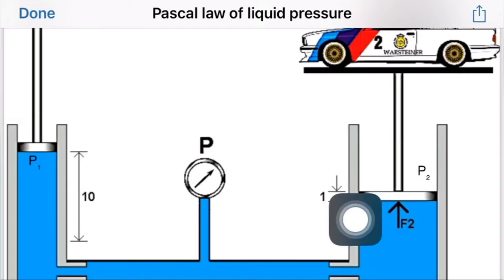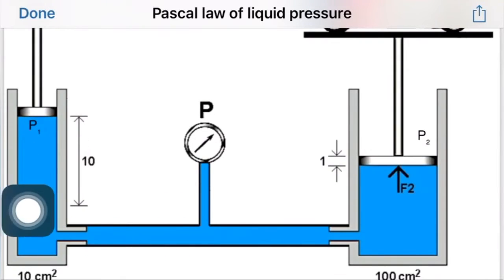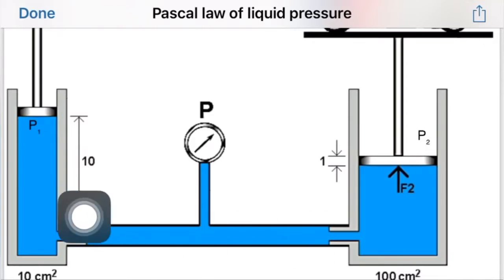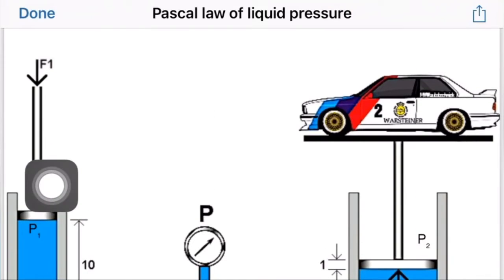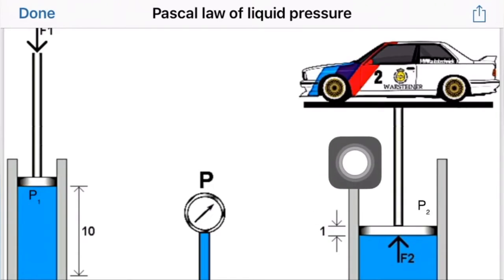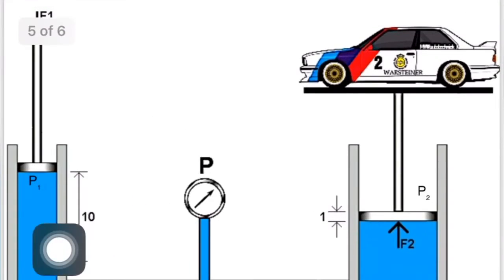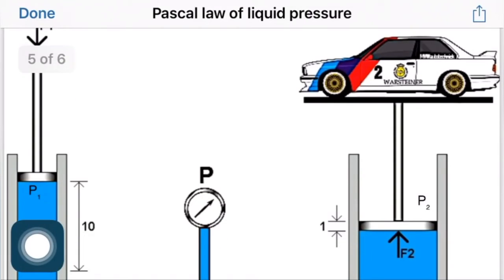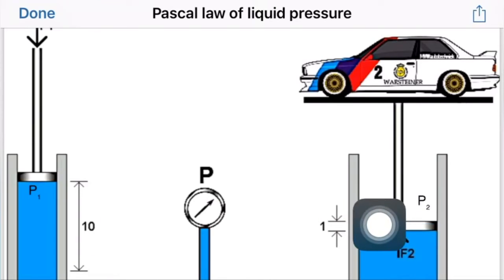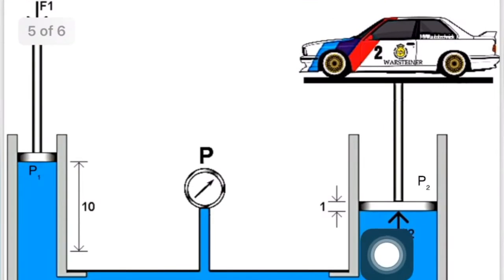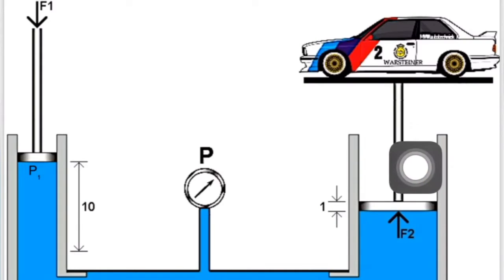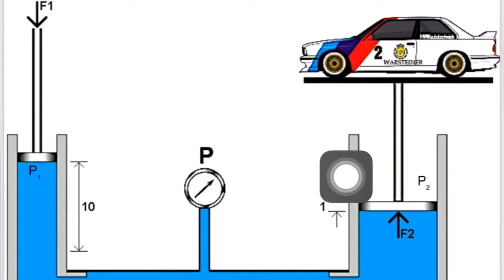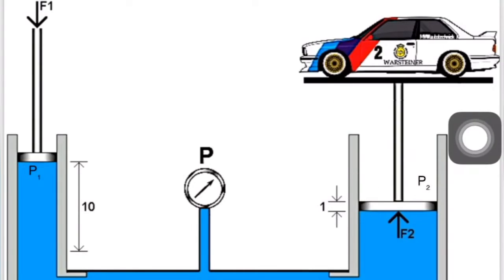This one is a smaller piston and this one is a larger piston, and the liquid used here is shown in blue color. Pressure is applied from this piston, and output pressure is observed in the other piston. Pressure here means the applied force. Due to the applied force, pressure is created in the liquid, and this is the applied pressure. P2 is the output pressure, and F2 is the output force, due to which this vehicle or car gets lifted up or down.